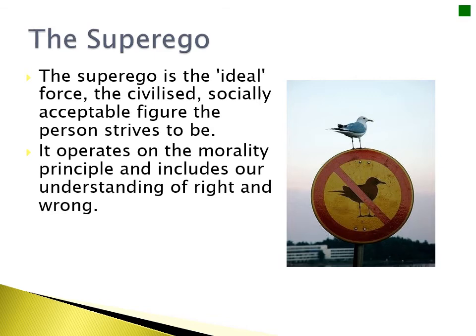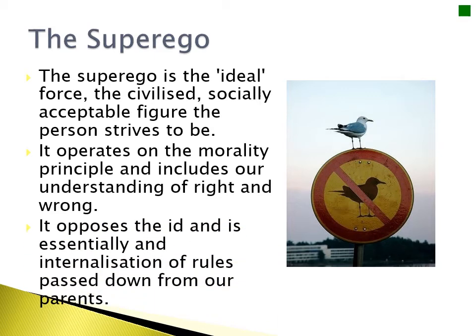Now, the superego is what we call the morality principle, and this is the aspect of us that is socialised by the needs or the morals of society, and we have to have the superego in order to be accepted in society as an acceptable figure. This includes our understanding of what's right and what's wrong, and the superego is in constant conflict with the id.